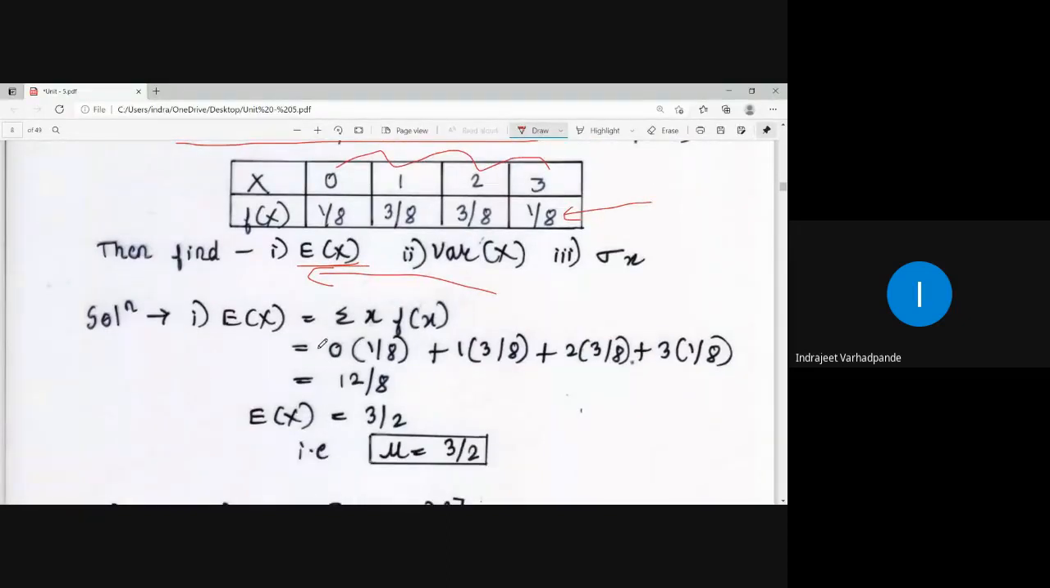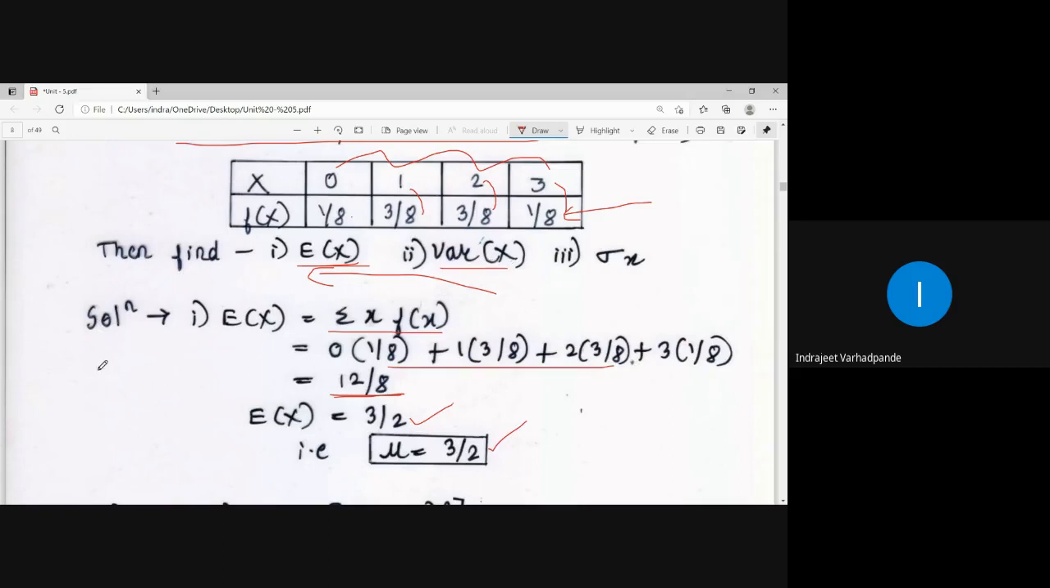What is the formula for expectation of X in the case of a discrete random variable? It is the summation of x into f of x: 0 into 1 by 8 plus 1 into 3 by 8 plus 2 into 3 by 8 plus 3 into 1 by 8. If you add them together, I get 12 by 8, which is equal to 3 by 2. That is, mu is equal to 3 by 2. The expectation, or mu, what we call the mean, comes out as 3 by 2.